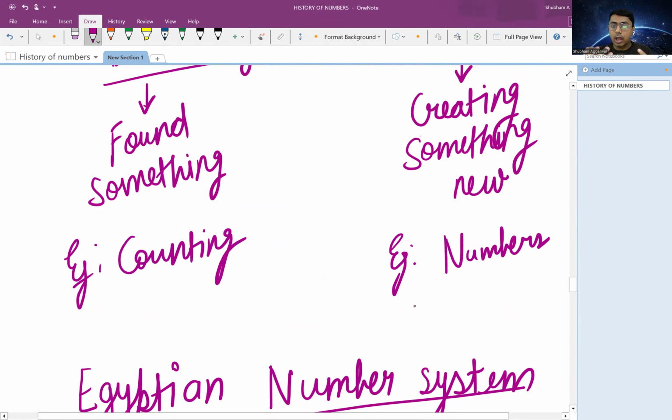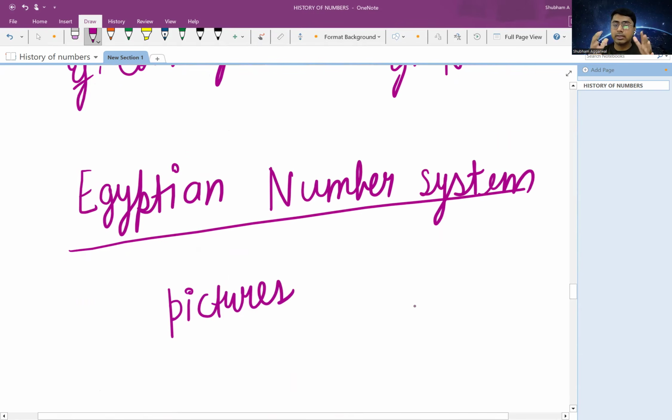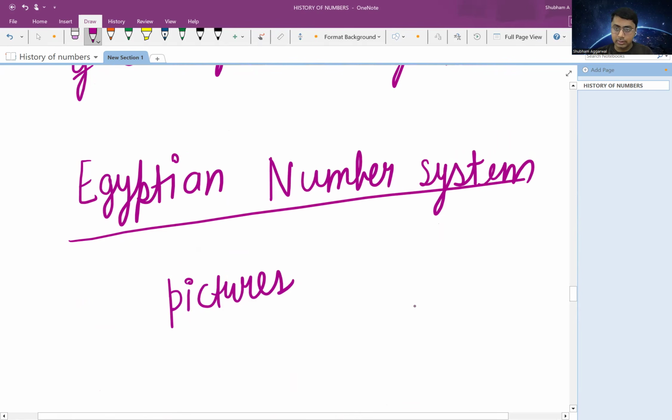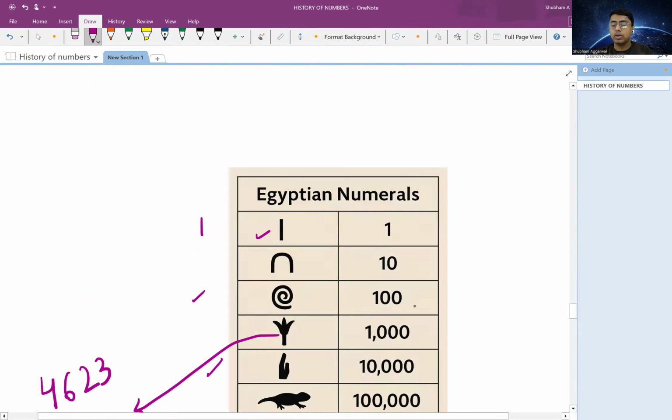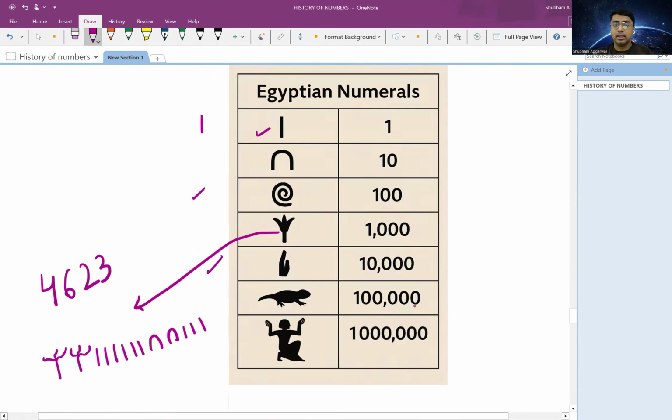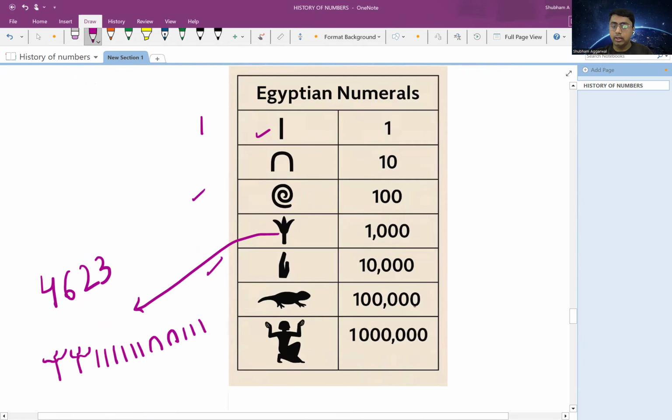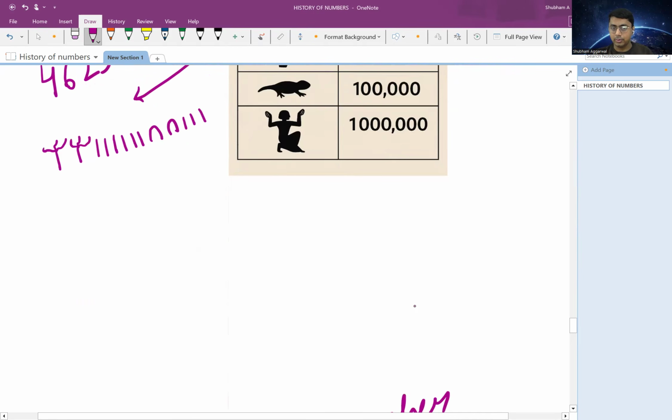So then we learned how numbers came into existence and what the different number systems are. The oldest number system that we know is Egyptian. In the Egyptian number system, various symbols or pictures were used to represent different numbers, like a vertical line, a coil, a lotus, a finger. All these were used to represent different numbers. But it was not easy to use such complex symbols to represent numbers, especially large numbers.